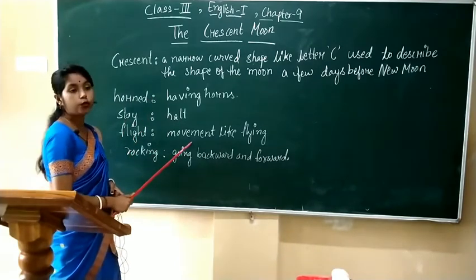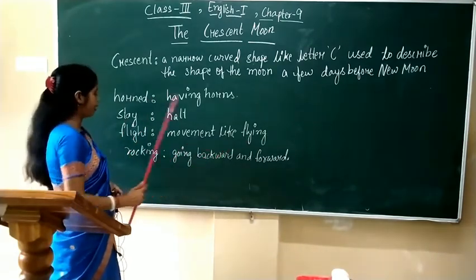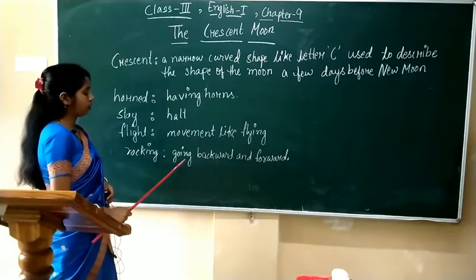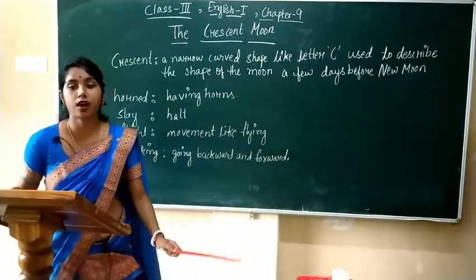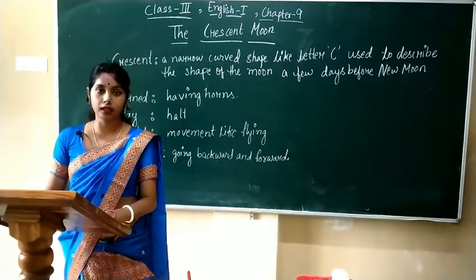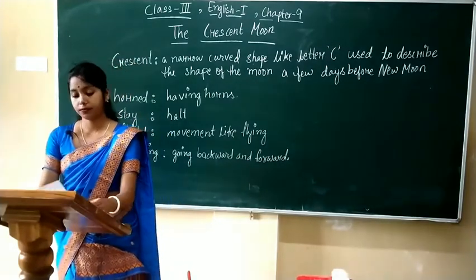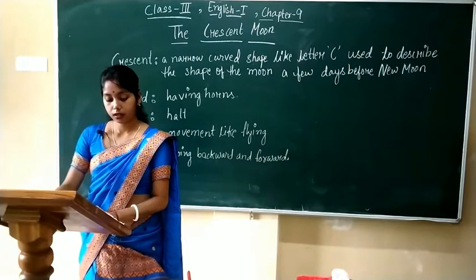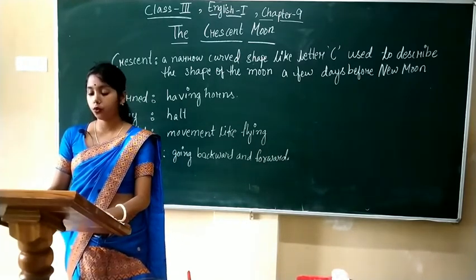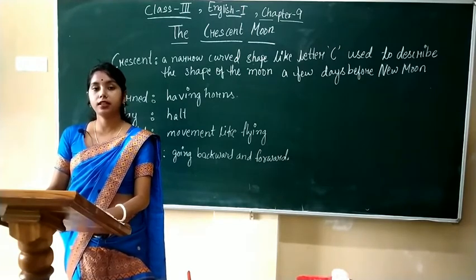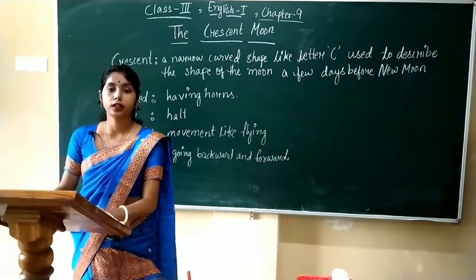Flight: movement like flying. Rocking: going backward and forward. Students, try to read the word meanings.